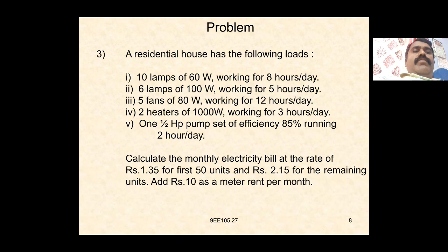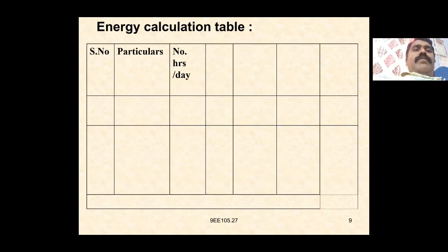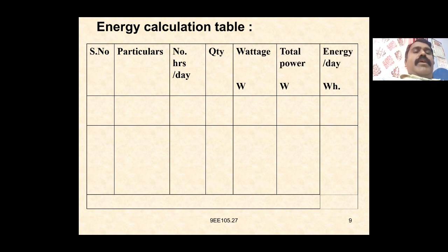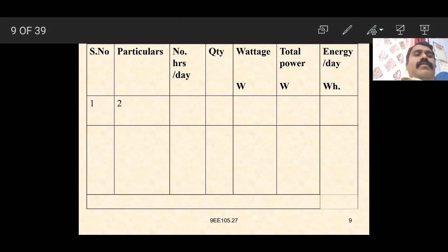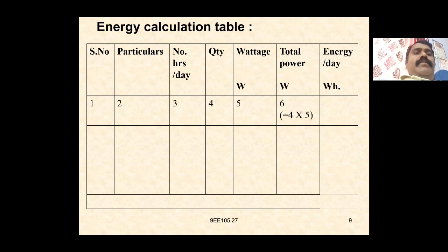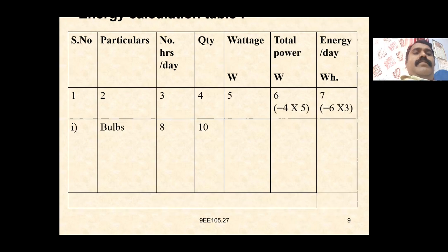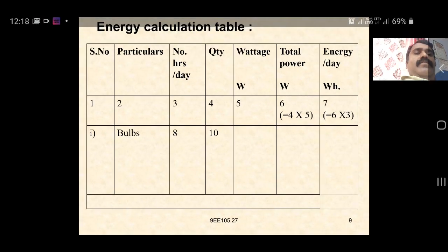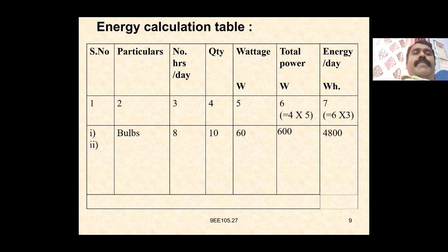So again here we have to make a table like this: particulars, number of hours, quantity, wattage, total power and watt hour. So later we have to convert in kilowatt hour. Again we have to add all the energy consumed per day. So in this way we have to calculate number of hours working per day, quantity, wattage. Again we have to multiply wattage into quantity. Later the energy consumed we have to calculate here, total wattage into number of hours per day.